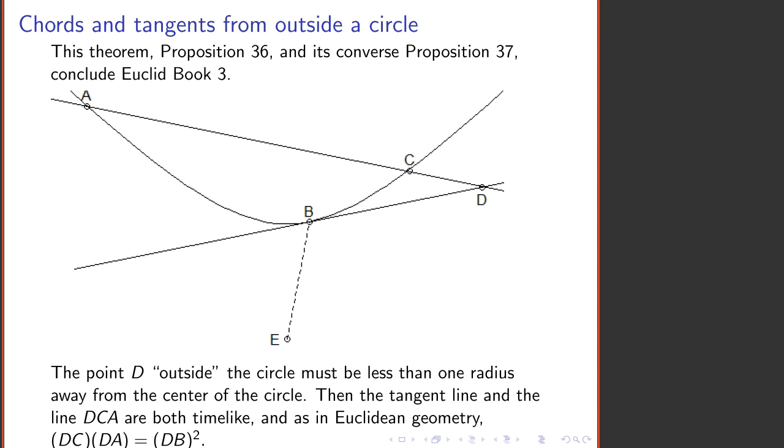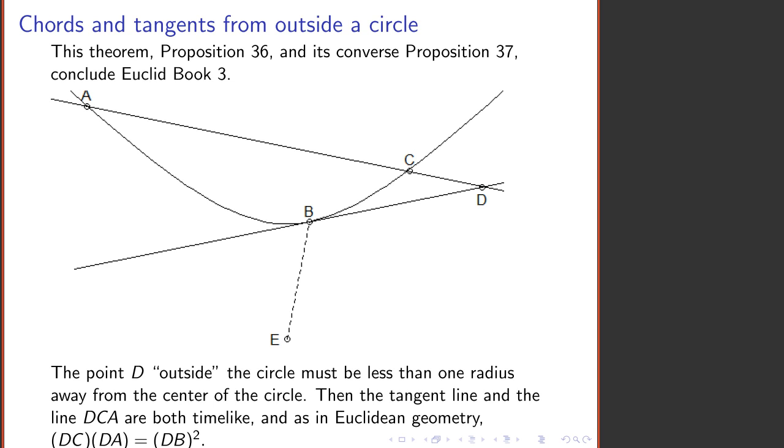In this case, what Euclid proves in proposition 36 is that the length of CD, the distance from D to the first intersection point of the chord, times AD, the distance to the second intersection point of the chord, is equal to the square of the length of the tangent line to the circle at B from D. And the same thing is true in Minkowskian geometry.